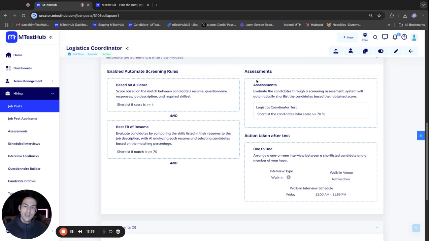And then once they get shortlisted, so let's say 100 people apply, 50 people get shortlisted here, another 25 people get shortlisted here. So now you have 25 people that get invited to an assessment automatically. 1, 2, as many assessments as you want. And then you have your shortlisting parameters there, which is they have to score over 70%. And then the people that do score over 70% go to the next bucket and they get invited for an interview, either walk-in or virtual.